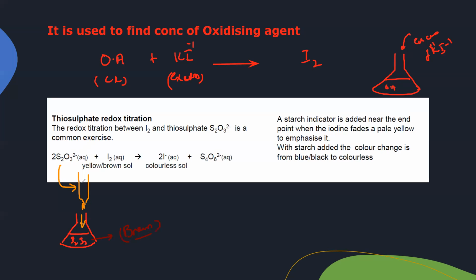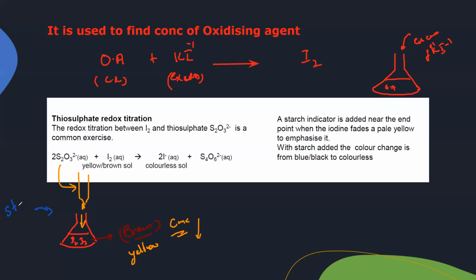When we add sodium thiosulfate, the solution was brown because there was a lot of iodine, but as the amount of iodine starts to decrease, the solution gets lighter or yellow. The moment the solution appears very light, we add starch as an indicator.